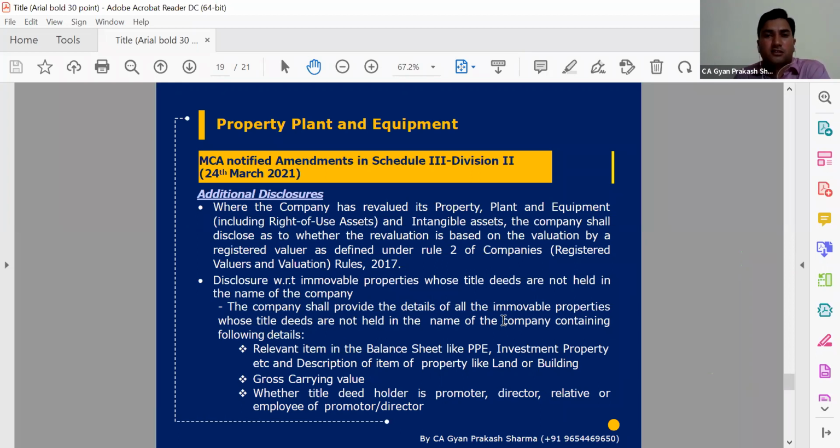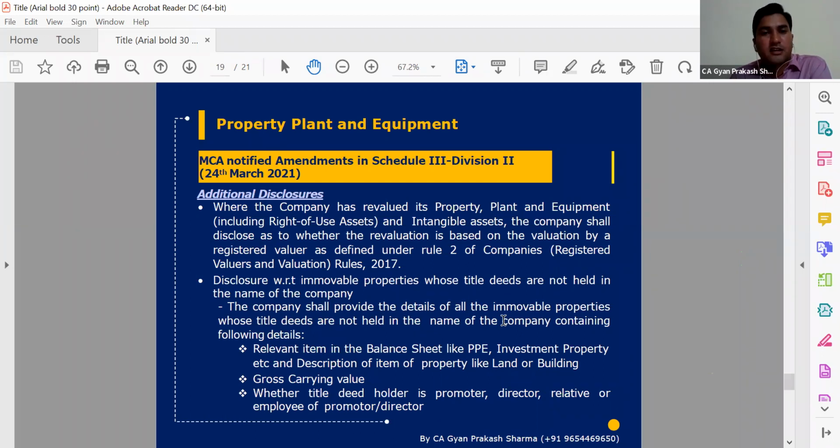Then in that case also, because the present value of the right of use asset will change, we will say that the ROU asset is also revalued or revisited. So that may be a case also. Otherwise, the property, plant and equipment which are directly revalued and intangible assets, we will also consider in the disclosure in our financial statements.